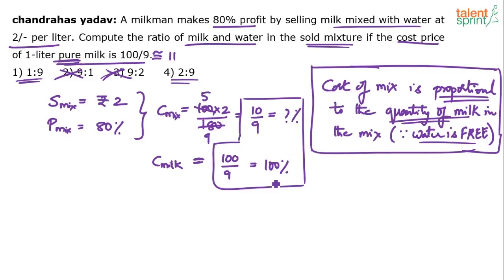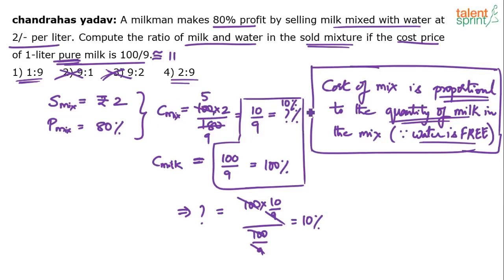For 100% milk quantity, pure milk, if 100% of the mixture is milk, then the cost is 100 by 9. So for what percentage of milk in the mixture will the cost be 10 by 9? 10%. Cross multiplication gives 10%. I mean, direct relationship, right? You can find it out also. Question mark will be equal to 100 into 10 by 9 divided by 100 by 9. So 100 by 9, 100 by 9 gets cancelled. 10%. So I can say that milk is only 10% in the mixture.